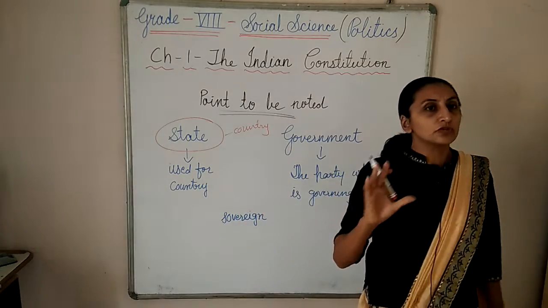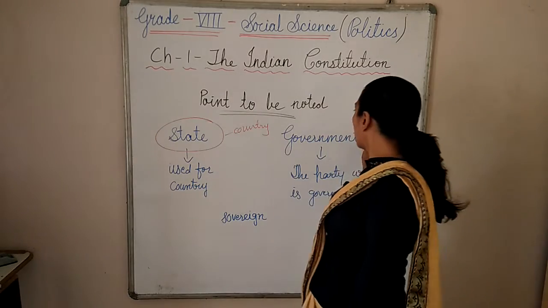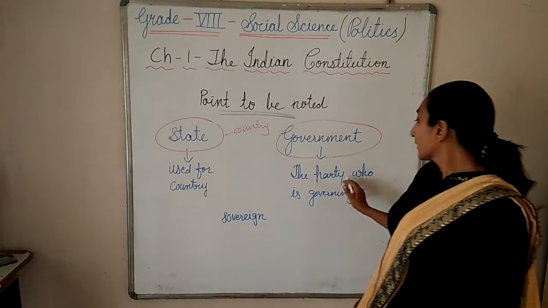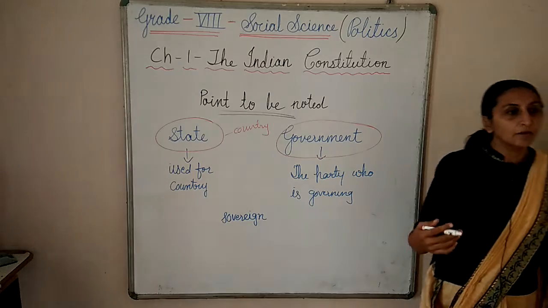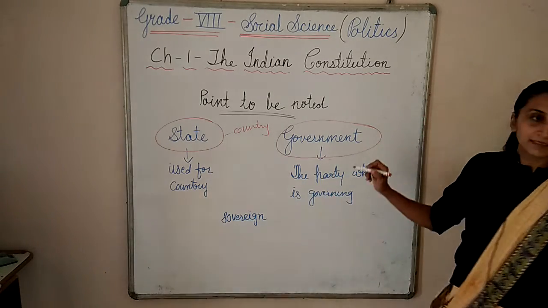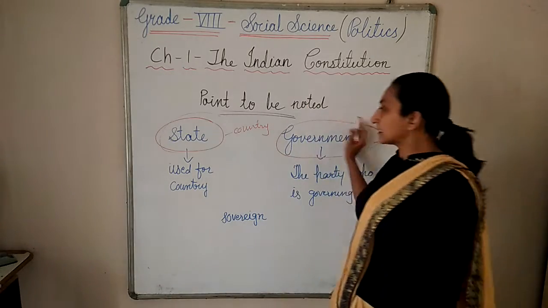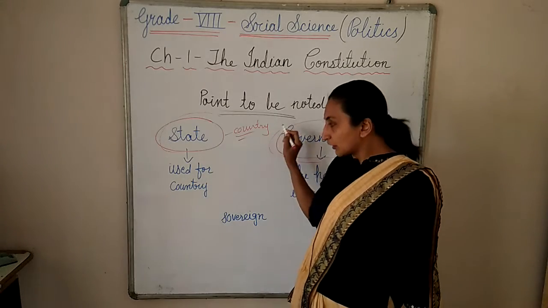So the word state is used for the country, and government means who is governing, who is the ruling party. Presently we are asking whose government is there, so the BJP government is there. So whoever is the ruling party, we say as the government. Suppose we say this is the bus and this is the driver. So the word state we are using for the country only.